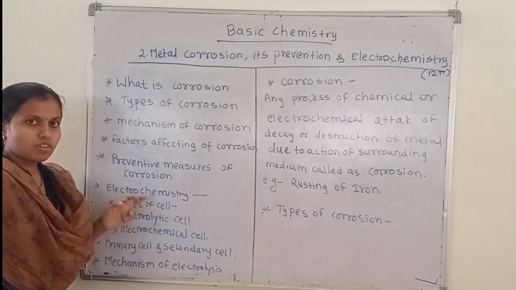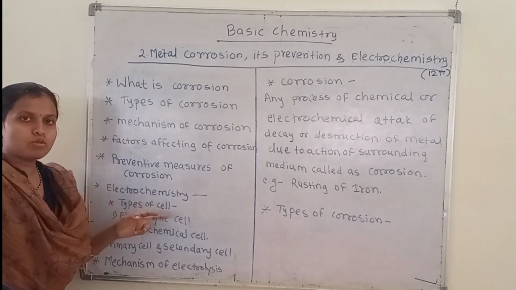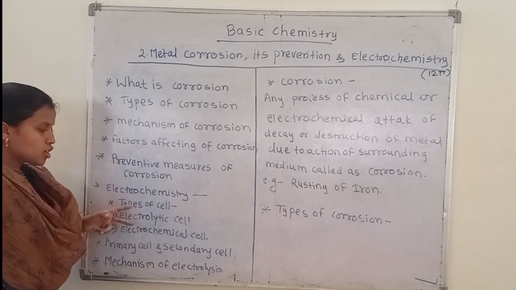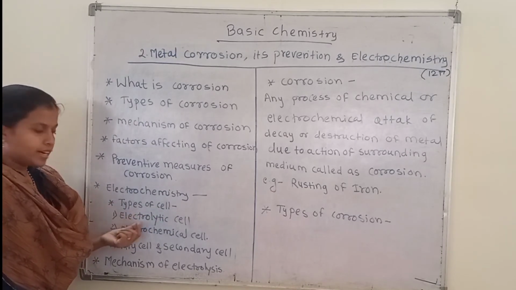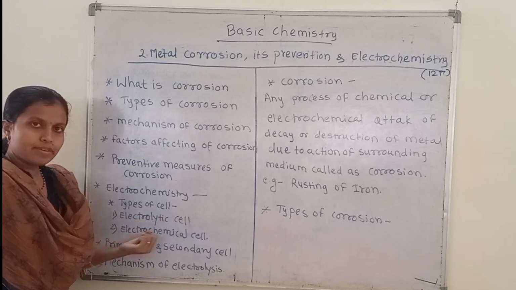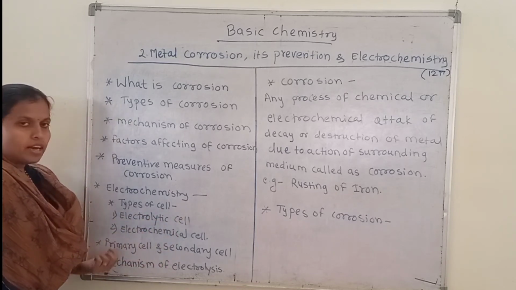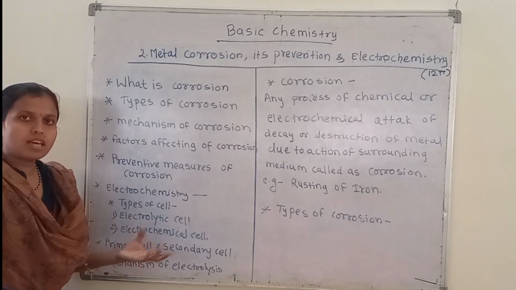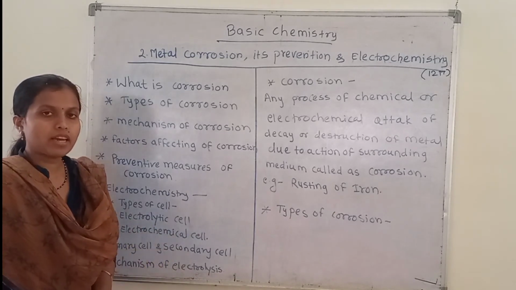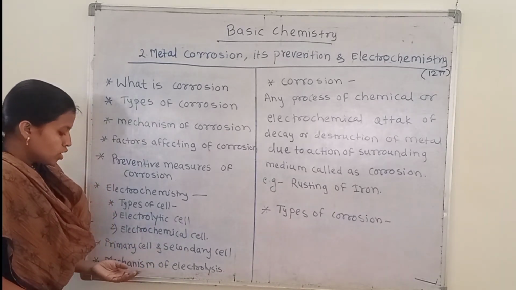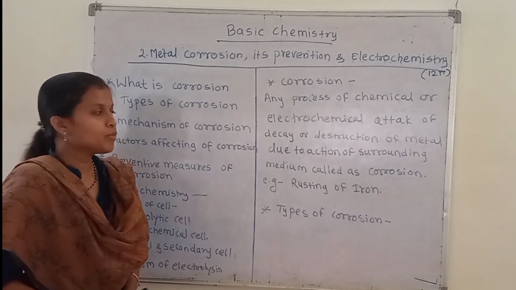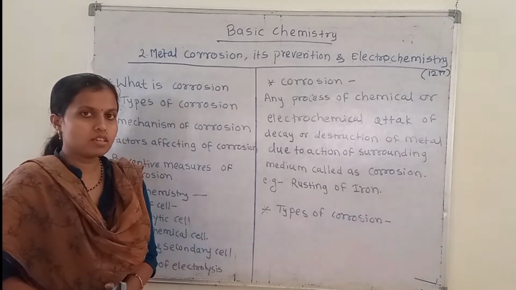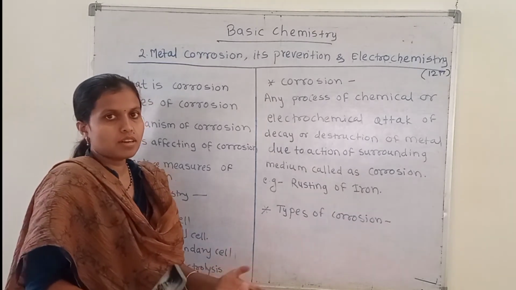In electrochemistry we have to discuss different types of cells. There are generally two types of cells we discuss. The first type is the electrolytic cell and the second type is the electrochemical cell, and also we discuss the primary cell and secondary cell, their mechanism, and also we discuss the electrolysis processes. So this part we will discuss in this unit. So let's start this unit.